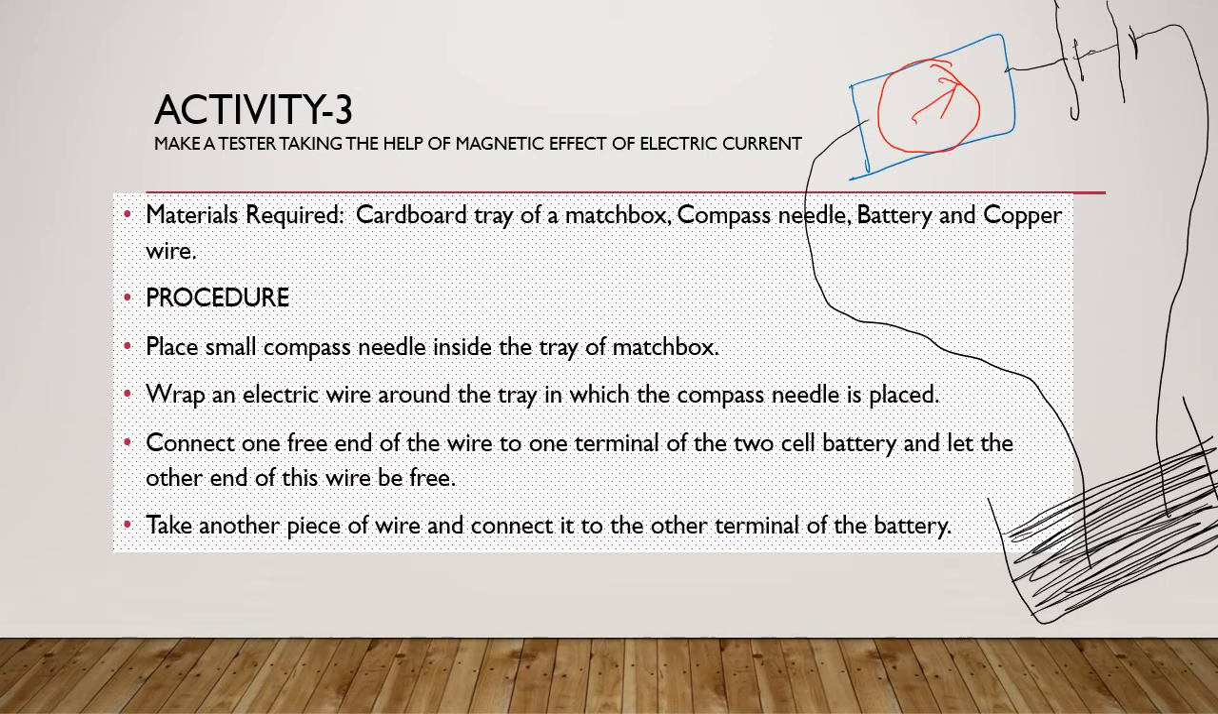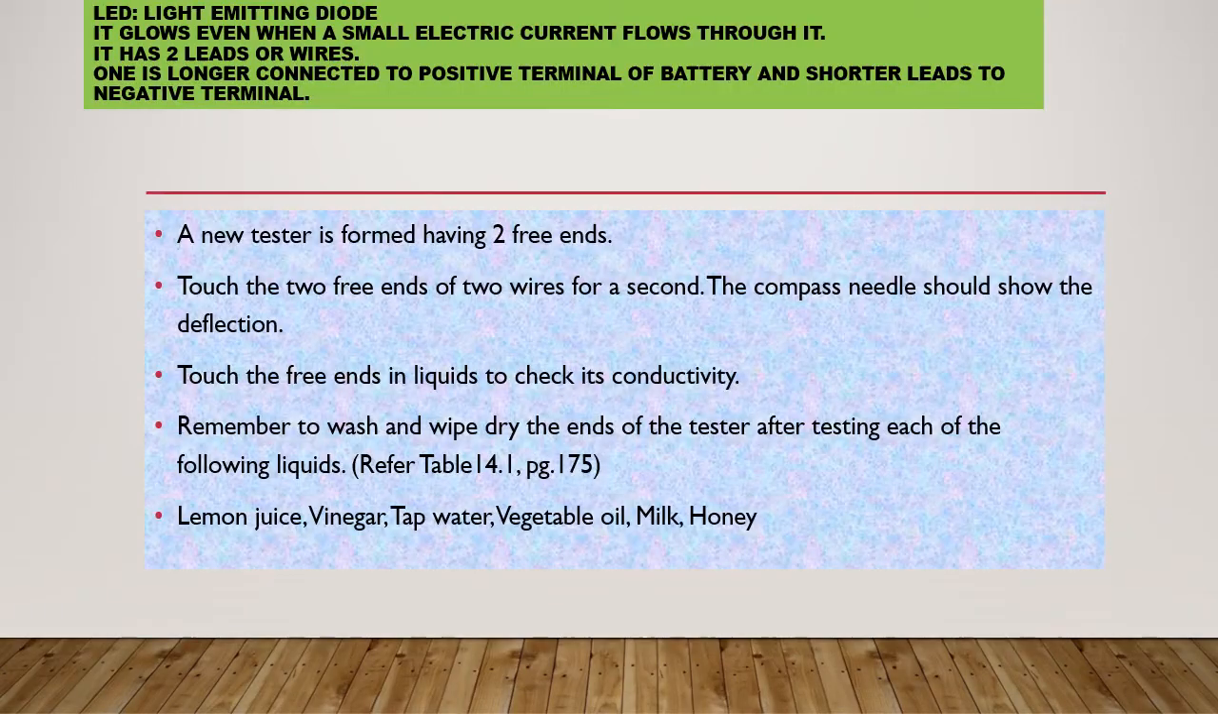So we can test many solutions like this. What are the solutions we are going to test? Lemon juice, vinegar, tap water, vegetable oil, milk, honey, etc. So the same thing is given in table 14.1 on page number 175. So you have to check whether any deflection happens in the compass needle. If deflection is there, you can tell that it is a good conductor. If there is no deflection, it is a poor conductor.